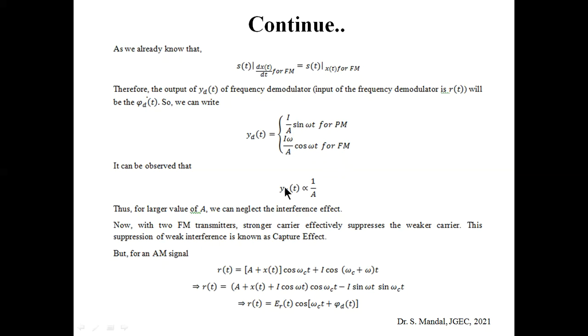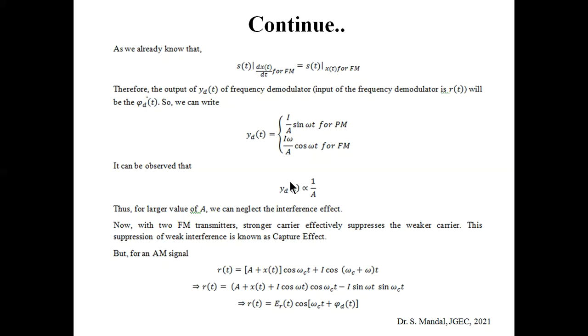So here you can see that the output is inversely proportional to the amplitude of the original unmodulated carrier signal. Now if the value of A is very large, then we can easily neglect the interference effect, or we can easily neglect the amplitude of the I. So we shall always prefer the large amplitude of the original unmodulated carrier, or the large value of A.